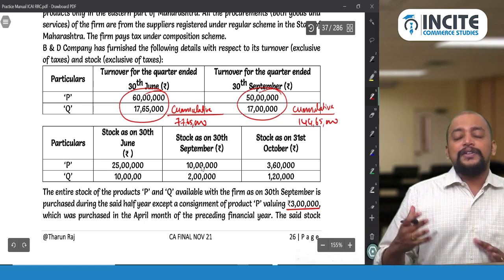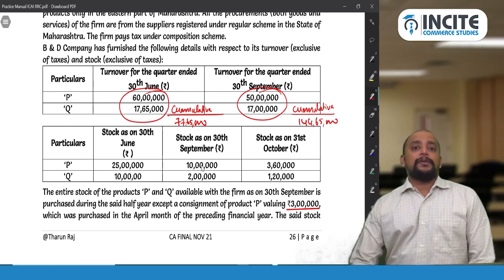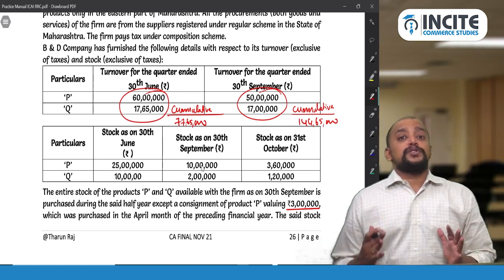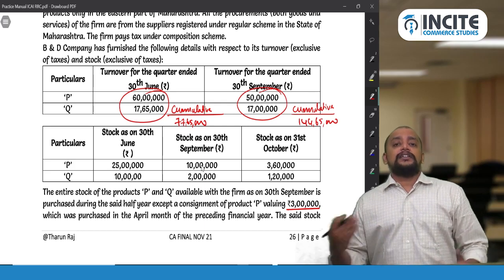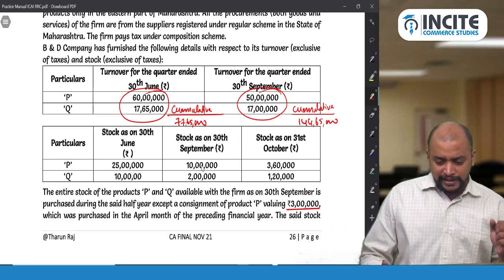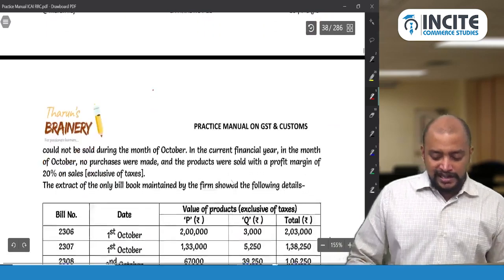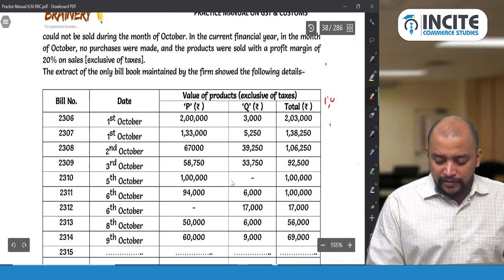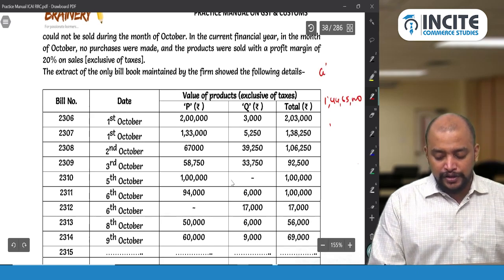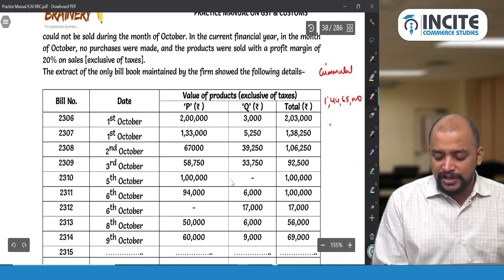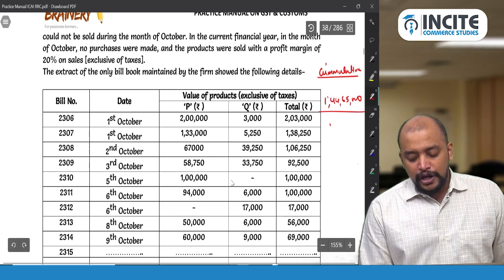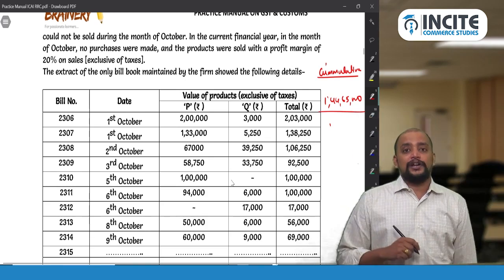Means still we can render some amount, we can supply some amount which is covered under composition scheme, because composition scheme limit is 150 lakhs. Only after that the person is disqualified from the composition scheme. So far 144 lakhs 65,000, that is 1 crore 44 lakh 65,000. Now let's see on which date we are crossing composition scheme and going into normal scheme. So up to 30th September it is 1 crore 44 lakh 65,000.